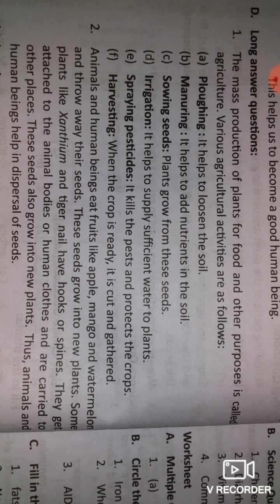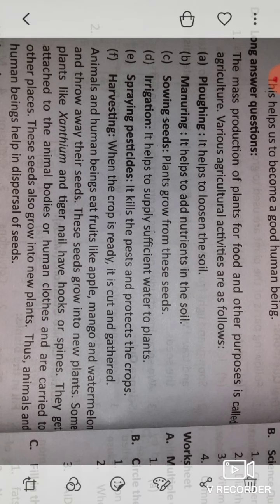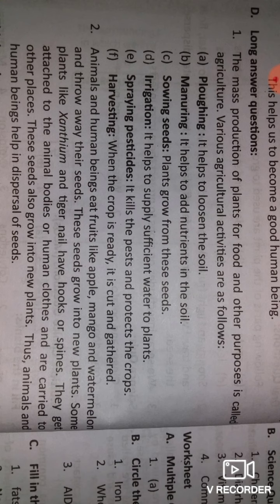We have seen so many times that at our home, we eat different types of fruits like apple, mango, and watermelon. Have you observed the seeds inside? We do not eat the seeds, so we throw them away. Now these seeds grow into new plants. Wherever we have thrown them, if they get a suitable environment, they can grow into new plants.